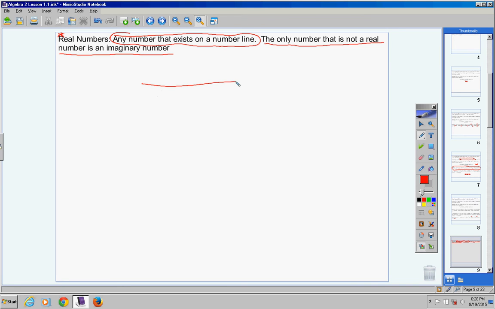Now here's a number line. Think of all the numbers that exist. You have 1, you would have 1.2. Over here, you would have 2 and 3/4. You would have negative 1 and 1/8. You would have negative 3 over here. Any number on the number line is a real number.